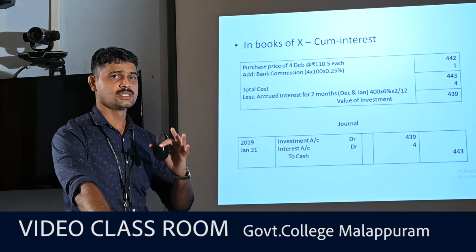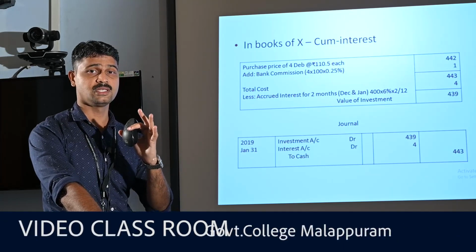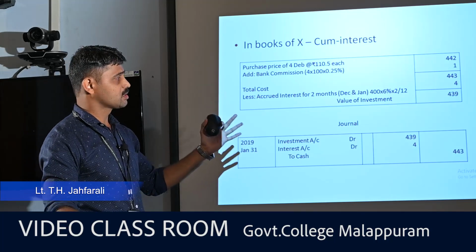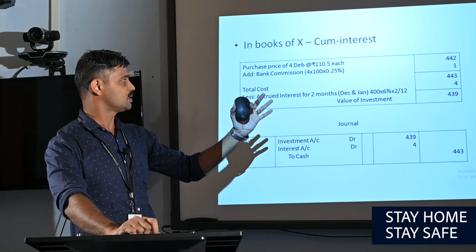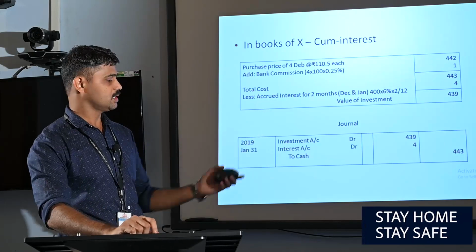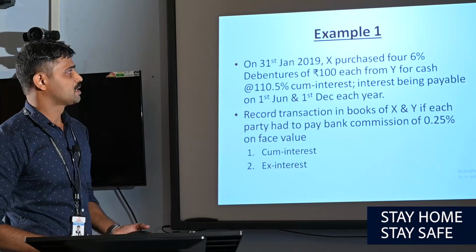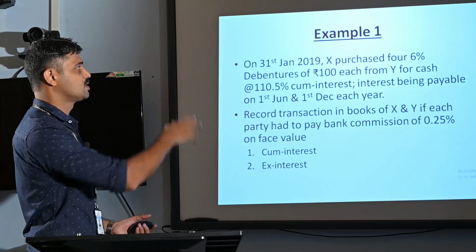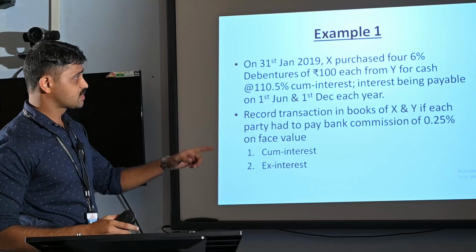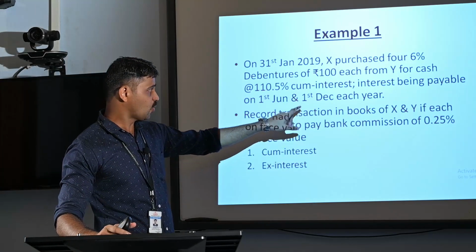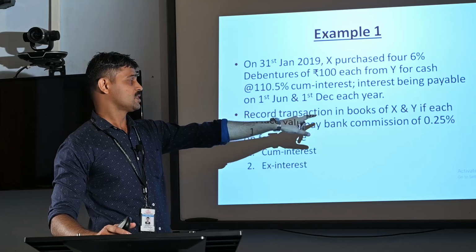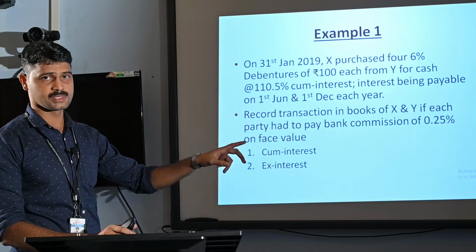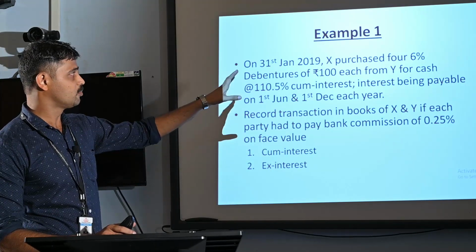443 is the amount spent by the purchaser for purchasing these 4 debentures from Mr. Y. As it is a cum interest quotation, this rupees 443 is inclusive of accrued interest. Here in this example, the purchase is made by Mr. X on 31st January 2019, and lastly the interest due on these securities was on 1st December. So after 1st December to 31st January, we have 2 months, a full month of December and a full month of January.